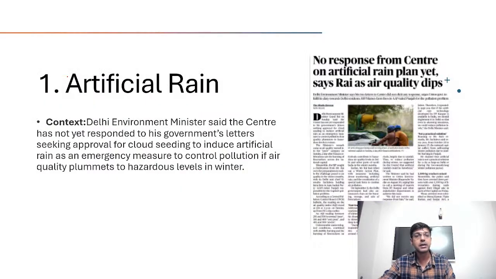Now we will move to our preliminary discussion, that is artificial rain. You can see the context here: no response from the Centre on artificial rain plan yet, says Rai, as air quality dips. So what is artificial rain? Actually, we are trying to create certain conditions where we can make it rain, which will eventually subside the PM or other dust particles suspended in the atmosphere, thereby reducing air pollution. Especially here we are talking about the NCR region, right?